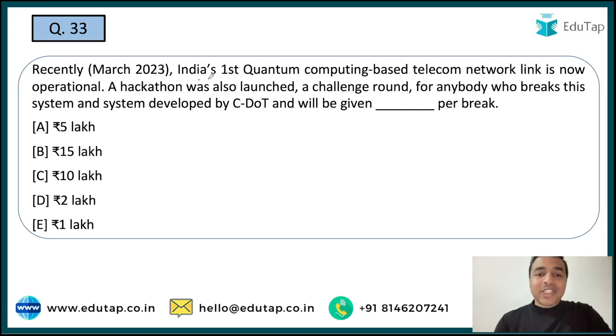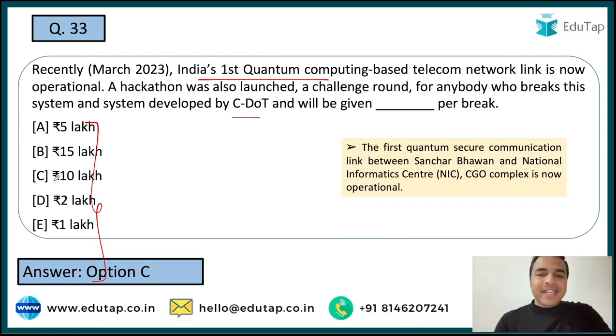Next question is on the India's first quantum computing based telecom network. See guys, let me tell you that this particular telecom network link is now operational in the India's capital. And now let me tell you that during this particular launch, a hackathon was also launched in which a challenge round was there, and under which anybody who breaks the system developed by C-DOT will be given a certain amount per break in this particular hackathon. तो आपको ये बताना है कि जो भी पर्सन इसको ब्रेक करने वाला है तो हर एक ब्रेक के लिए उसको कुछ अमाउंट प्रोवाइड किया जाएगा एंड द अमाउंट इज बेसिकली 10 lakh rupees.